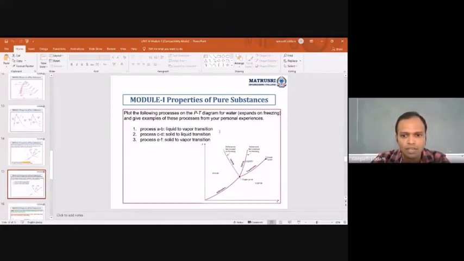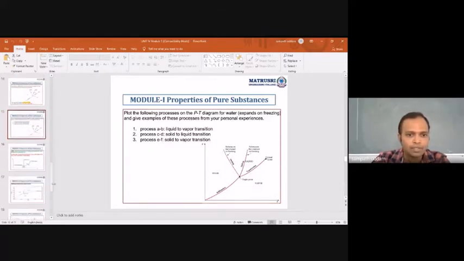This is a phase diagram which has been given: process A to B, liquid to vapor transition; C to D, solid to liquid transition; E to F, solid to vapor, sublimation, which I told you, reaching the equilibrium line. So this is the equilibrium for solid to vapor, this is the equilibrium for solid and liquid, and this is the equilibrium for liquid and vapor. Okay, this is a transition phase diagram with processes A to B, C to D, E to F.